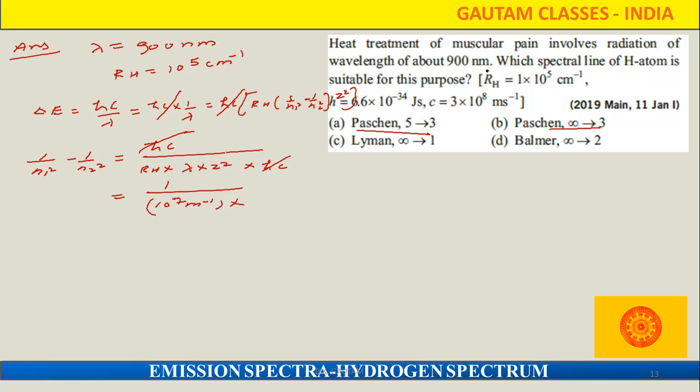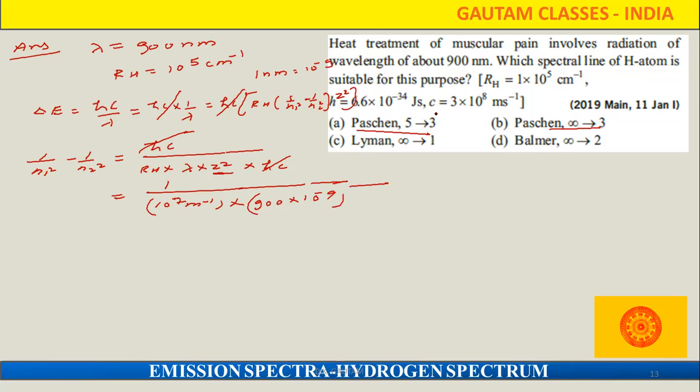And the lambda value, that also we can convert into meter. So you know that in 1 nanometer how many meters? That is 10 to power minus 9. So 900 into 10 to power minus 9. And one more thing, Z square, because it is given that it is a hydrogen atom.